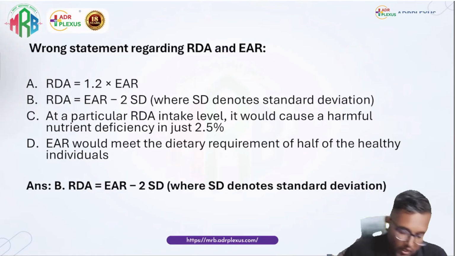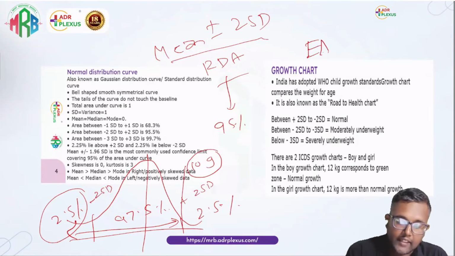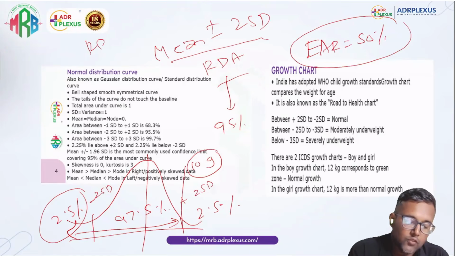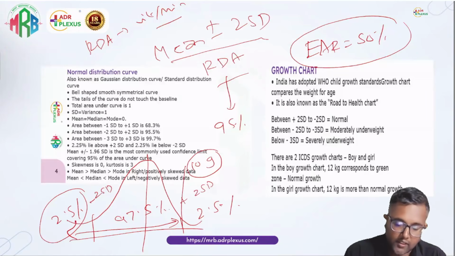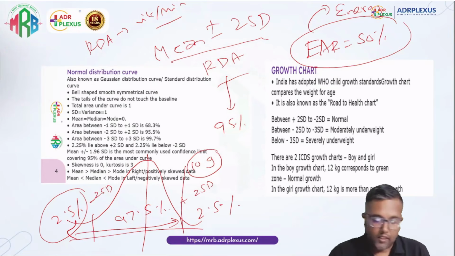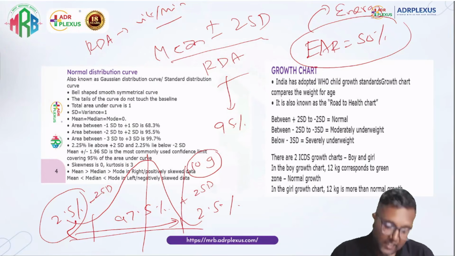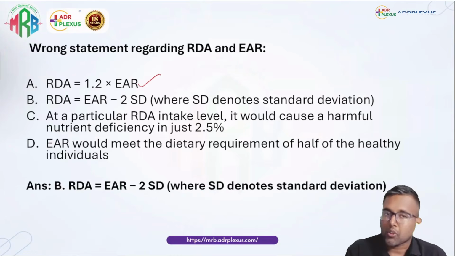So RDA, EAR. EAR is the estimated average requirement. EAR means it fulfills the requirement of 50% of people. RDA we use for vitamins and minerals. The term EAR we use only for energy: what is the daily energy requirement of a sedentary man, moderate working man, heavy working man? So at times we use the word EAR. For this, RDA is 1.2 times the EAR, which is approximately correct.